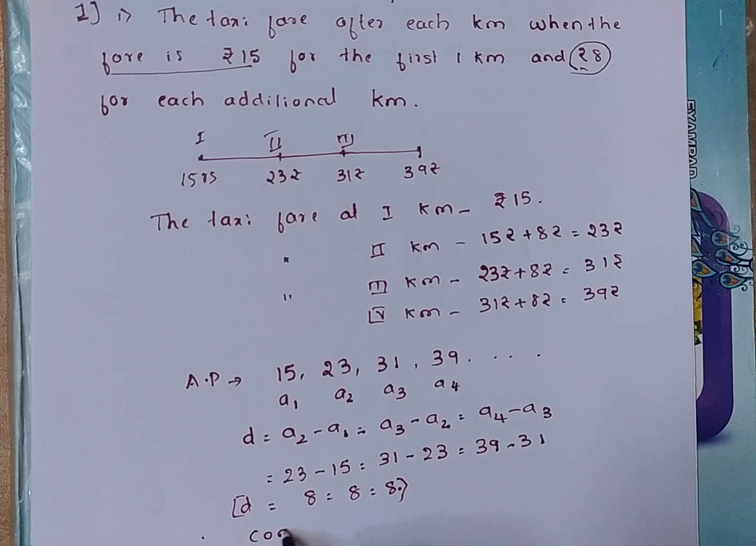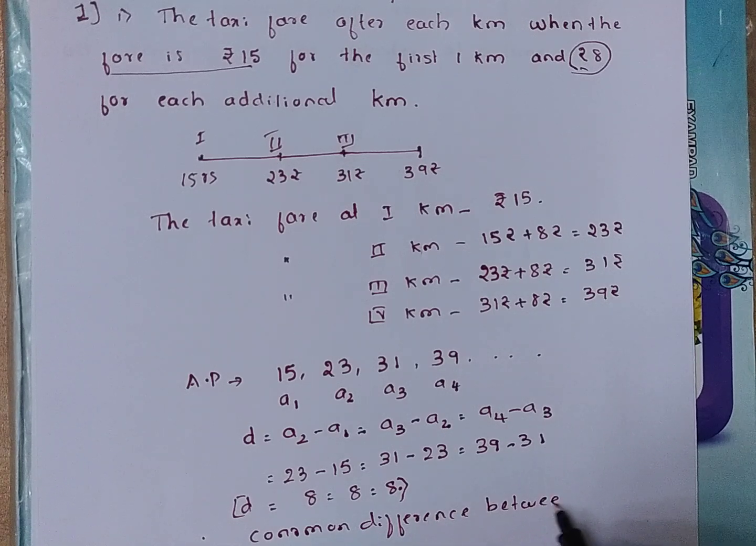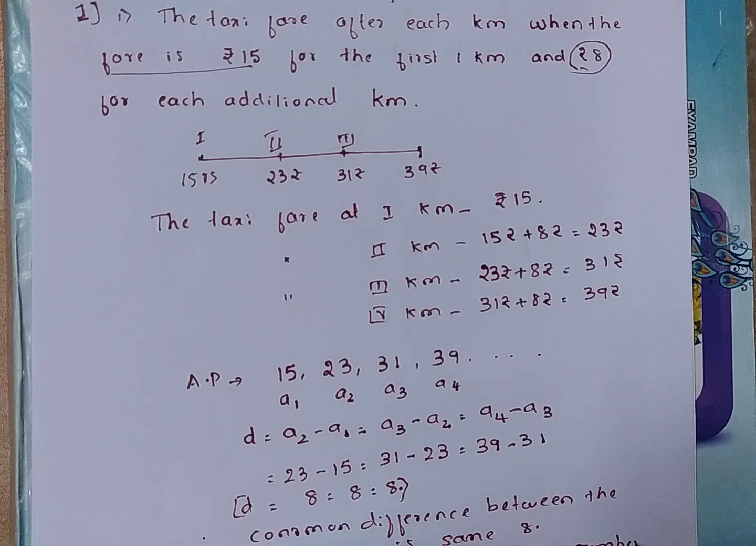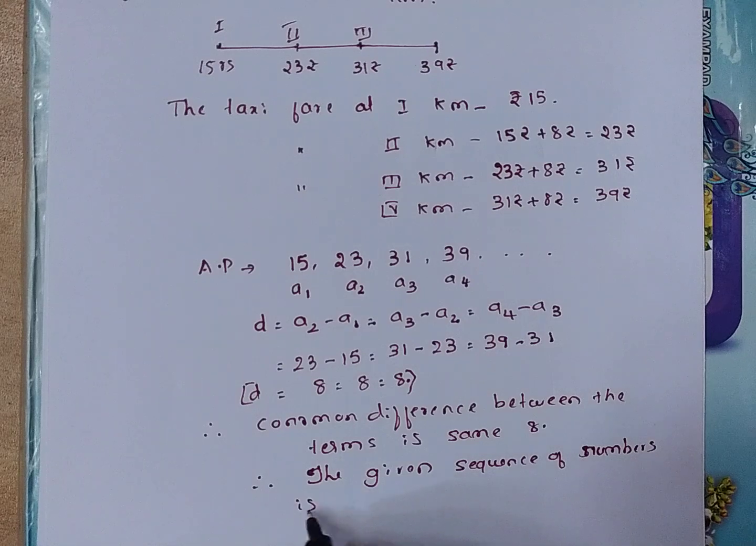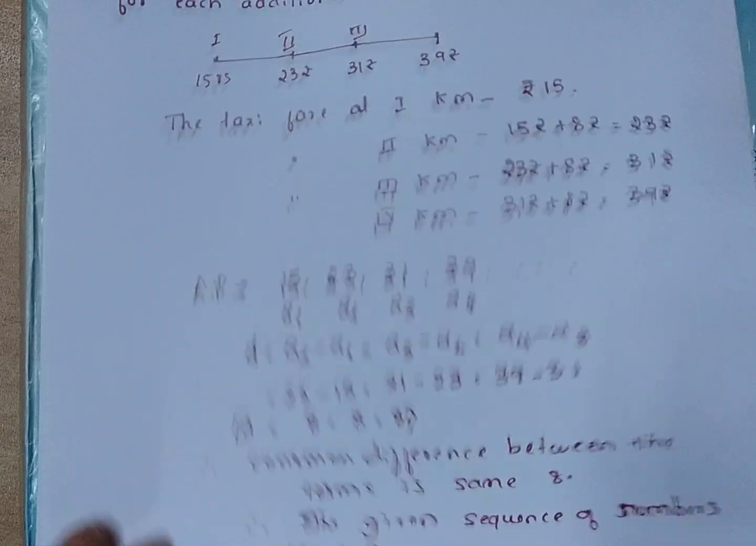Therefore the common difference between the terms is the same, that is 8. Therefore the given list or the given sequence of numbers is an AP, an arithmetic progression. So this is the first question. Second question is,